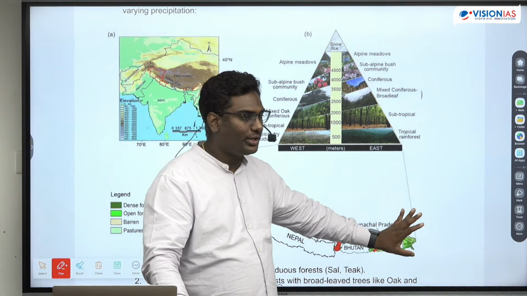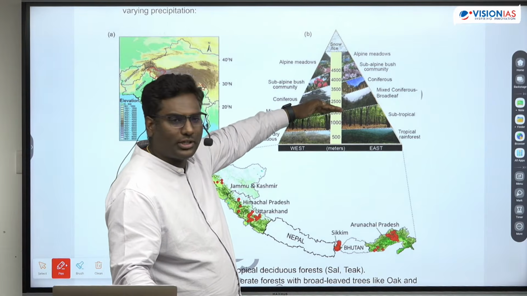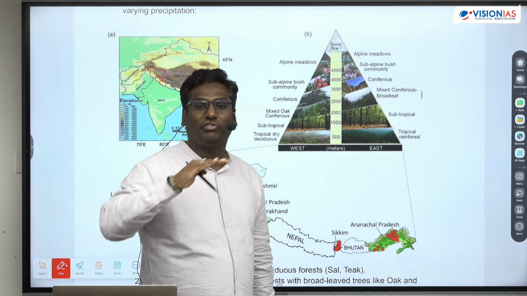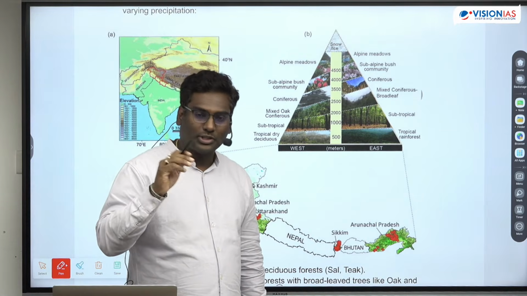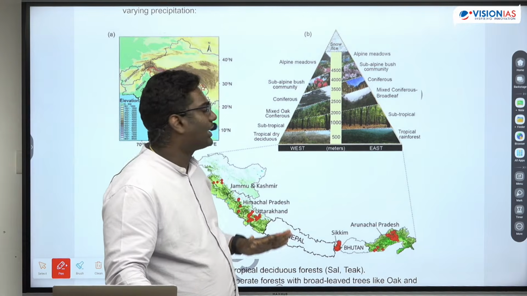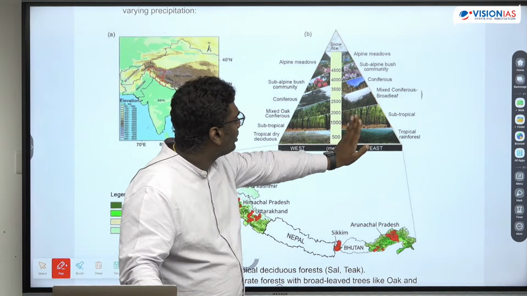Is that clear? Okay, next, when you go further up to 2000 meters, what you have is basically the subtropical forests. Okay, subtropical forests. So उधर से ऊपर जाएगा तो temperate forest मिलेगा आपको. Is that clear? Temperate forest. Now see, why is it showing two different like this?